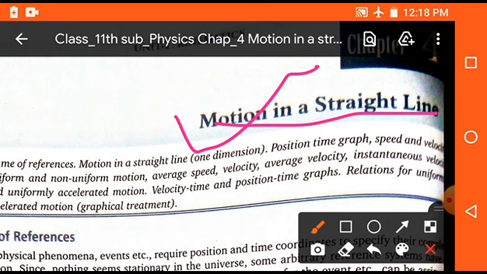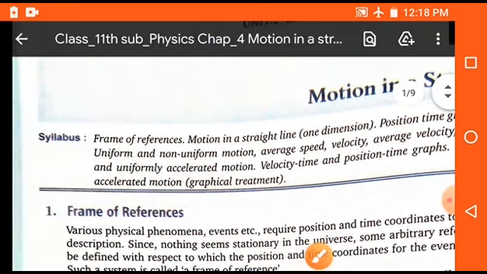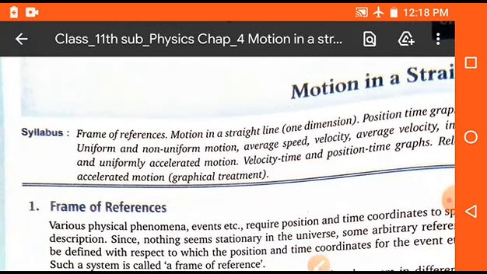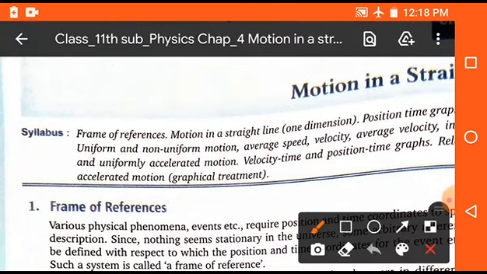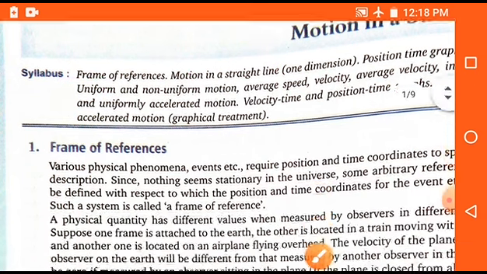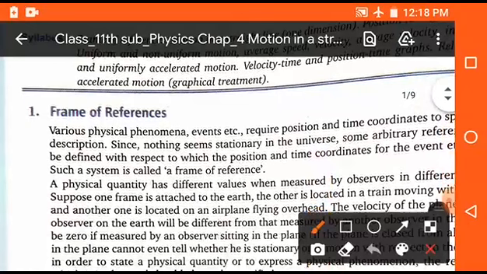First of all, I want to tell you what the important topics in this chapter are and which topics will be discussed. So first is frame of reference. Second are some proper definitions like velocity, acceleration, displacement, distance, and next is proving some important formulas, some important equations. So students, let us start. First of all, the first topic is frame of reference.